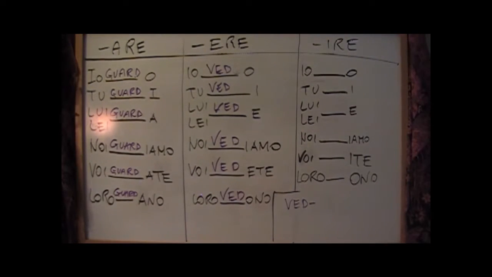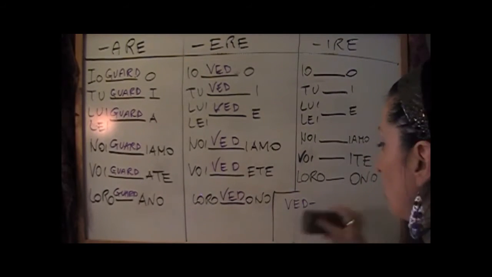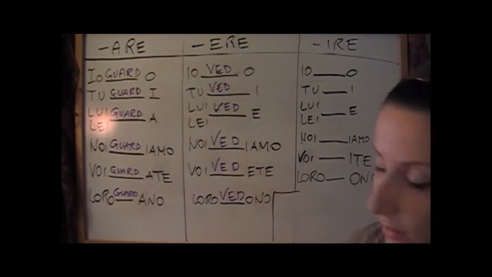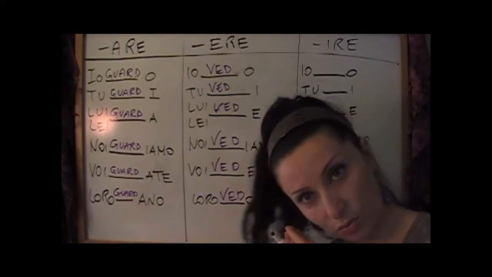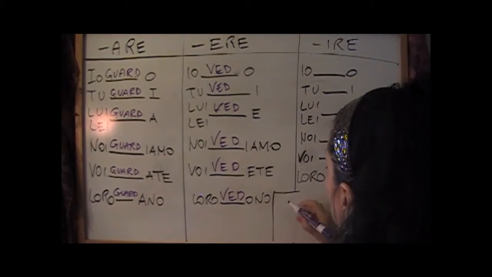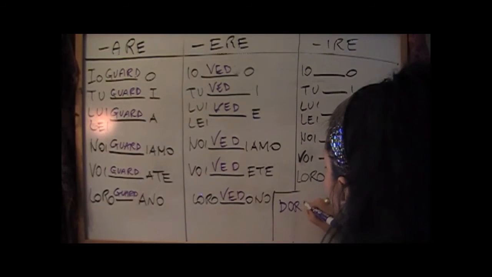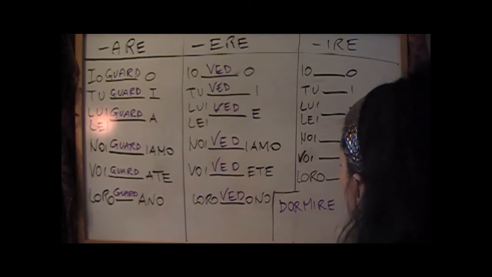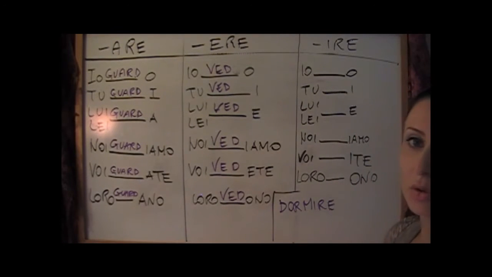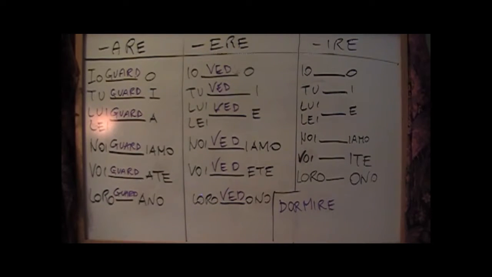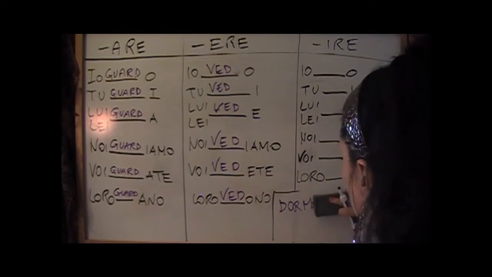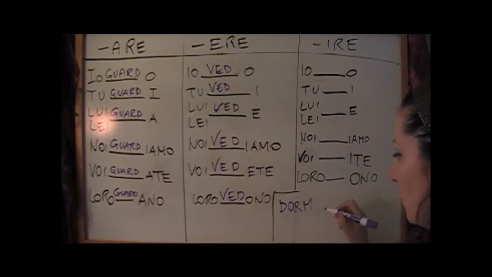So now, the last one that we can do is dormire, that you know already, it means to sleep. So let's do dormire. Stop the video and do it yourself, and then check if it's right. You should be able to do it yourself. So let's see the solution of this little exercise. Delete the last three letters, it's always the same thing that you have to do. You have the stem.